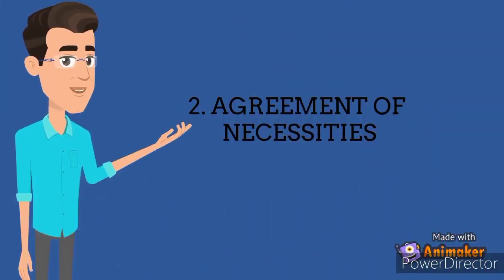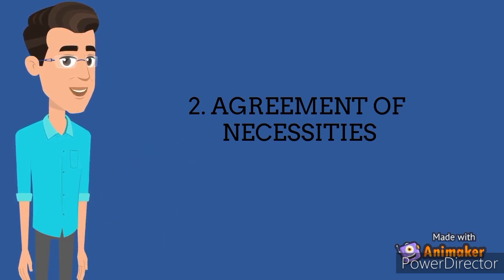2. Agreement of necessities. A minor is responsible for an agreement if the goods or services provided under the agreement are necessities. The term necessities is explained in England's SOGA as goods and services reasonably necessary to a minor's actual requirement. For example, food, shelter, medical services, clothing at the time the sale was made. The type of necessities also depends on a minor's condition of life or standard of life.